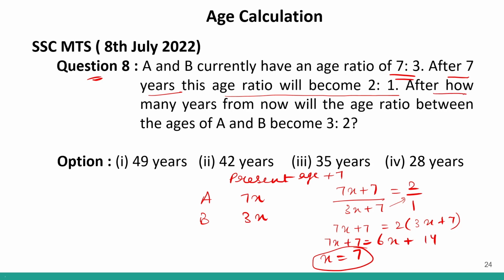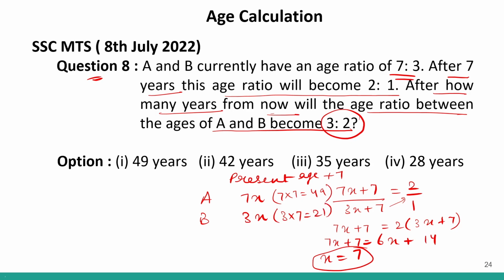Now, this is the value of x. We have to find out after how many years from now the age ratio between A and B will become 3:2. So present age of A will be 7 into 7, that is 49. And the present age of B will be 3 into 7, that is 21. These are their present ages.